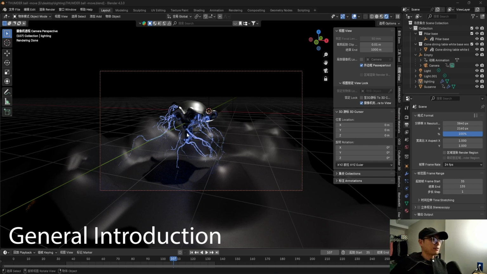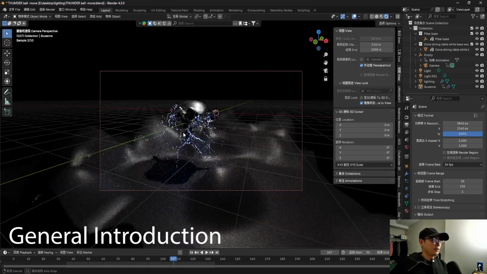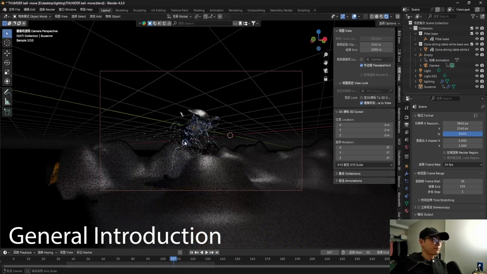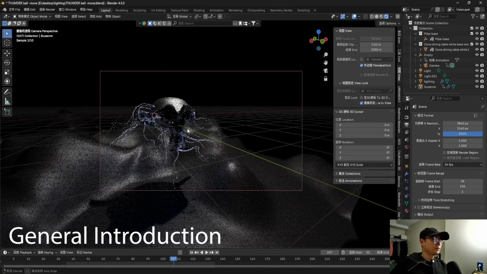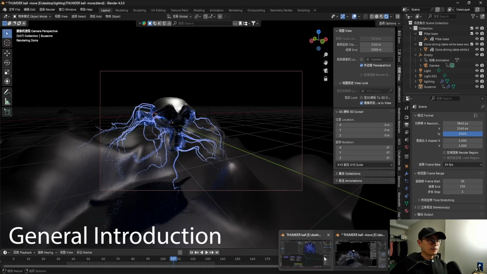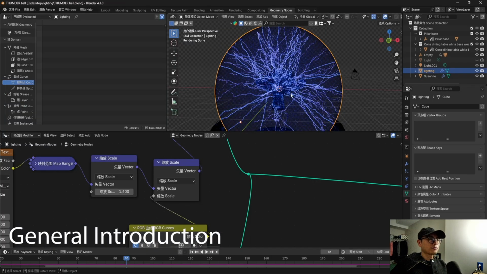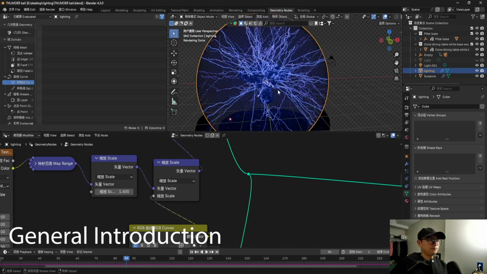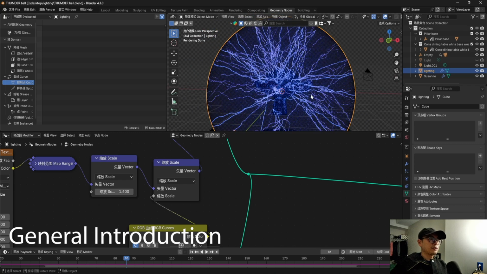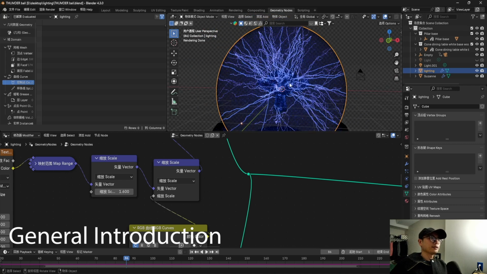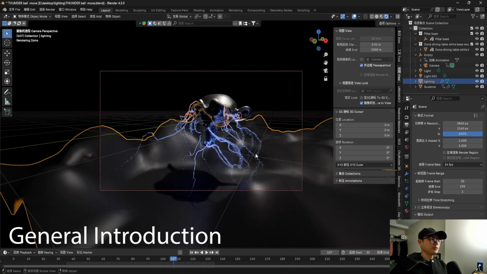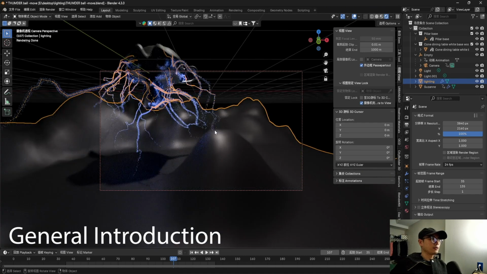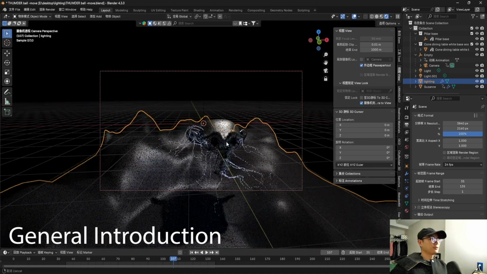And you can check this one. I think the effect is okay, it's good. And let's check another one, this one. You can see that the lighting comes from the monkey and ends at the bone, and here it ends at the mountain and at the ground. So this is very interesting.